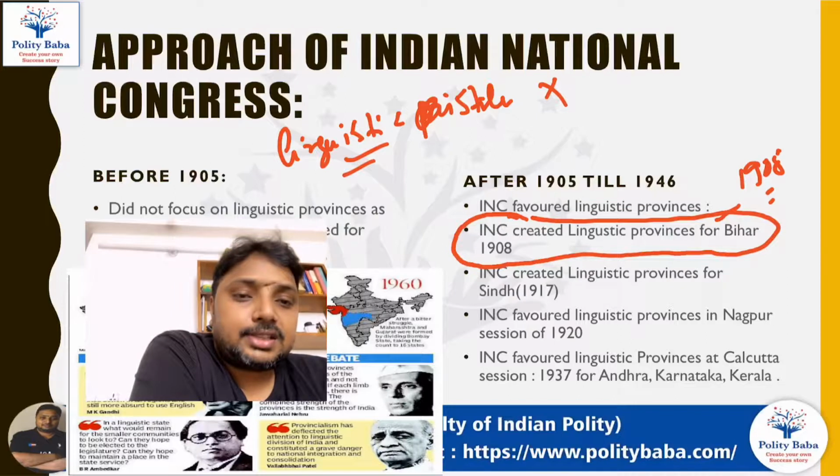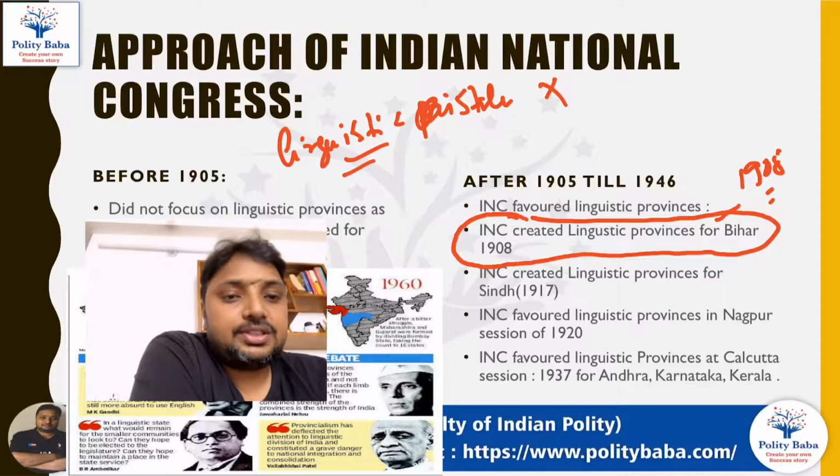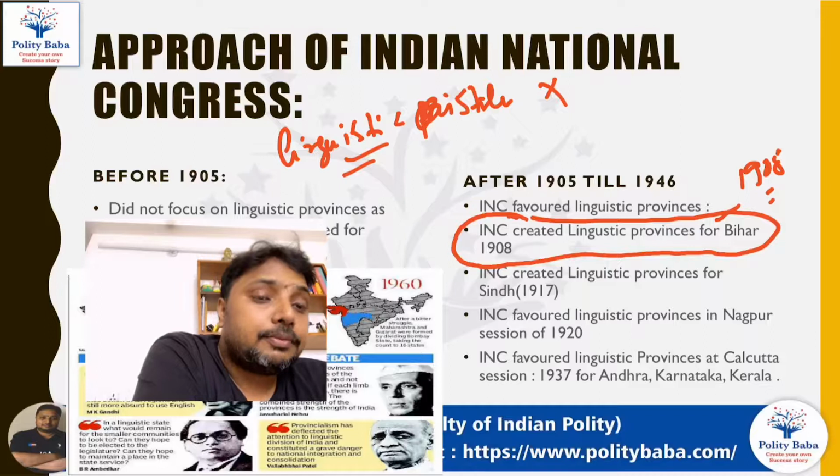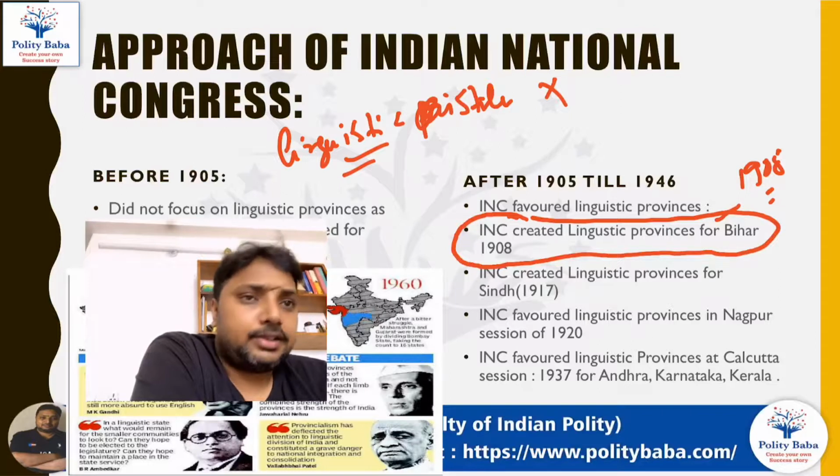So Congress started forming its branch offices on the basis of the language, and the first branch of the Congress, its own office on the basis of the language, was opened for the people of Bihar in 1908. So if any question comes that in which year and at which place Congress created its first linguistic province, the answer is 1908, and the place is Bihar.